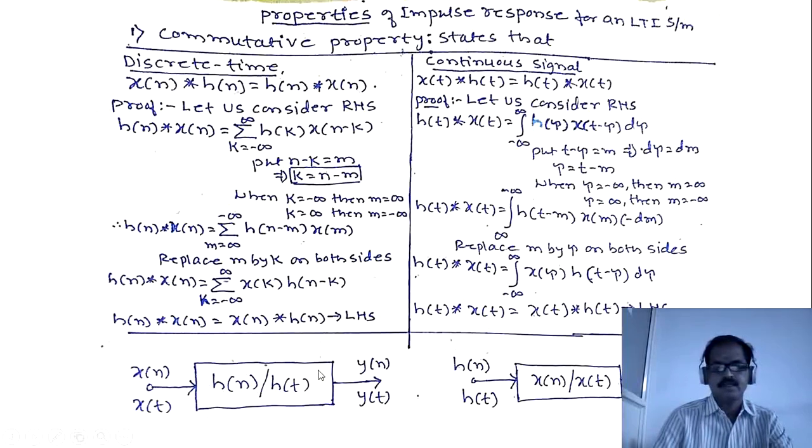See the block diagram for the commutative property. This is an LTI system whose impulse response is h of n, for the input x of n and output y of n. In case of a continuous LTI system, whose impulse response is h of t, for input x of t and output y of t. Here it says that in the commutative property, impulse response and input signal are interchangeable. So h of n is the input and x of n is the impulse response. If h of t is the input, then its impulse response we can call x of t. So this is the output. Hence, the overall commutative property is that the impulse response of the LTI system can be interchanged with the input x of n. We will get the same output y of n or y of t.